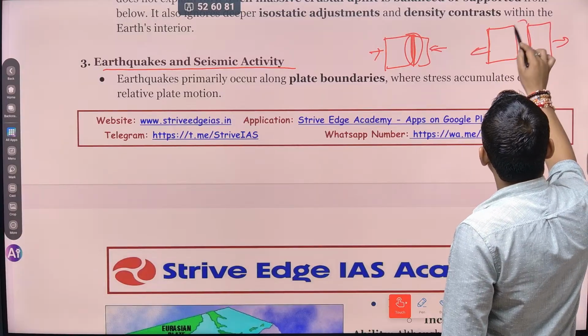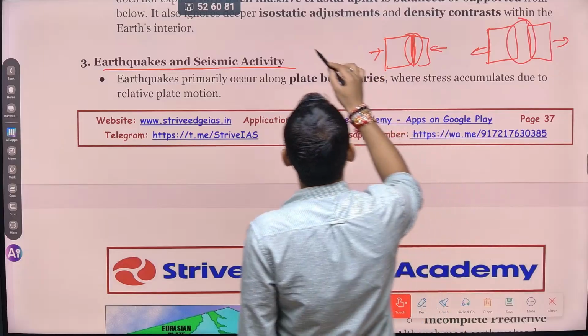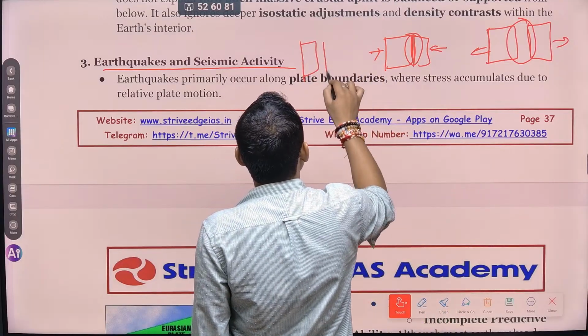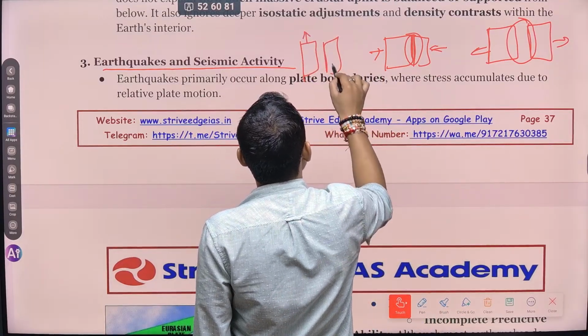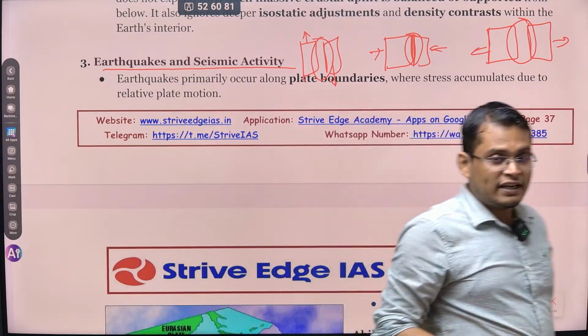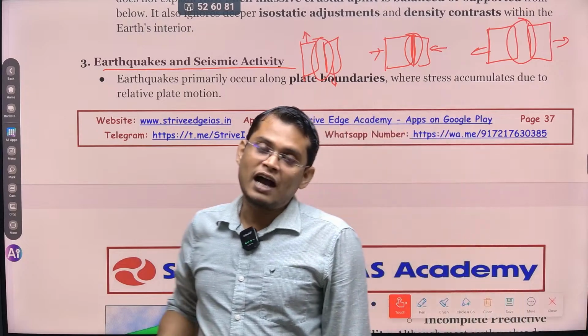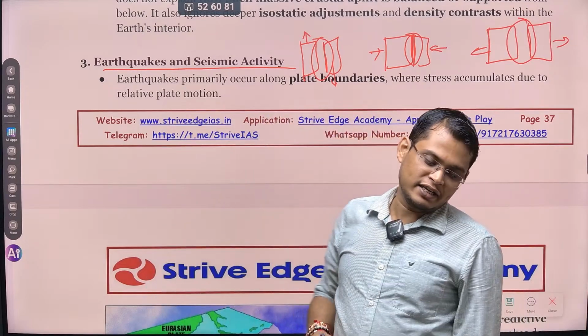again the earthquake will be found at the plate margin, and whenever there is a transform boundary interaction, that means one plate, this is another plate, this plate is moving in this direction, this is moving in this direction, again you will find earthquakes in this region. But the plate tectonics theory fails to answer why, for some reason, earthquakes happen deep inside the plates also.